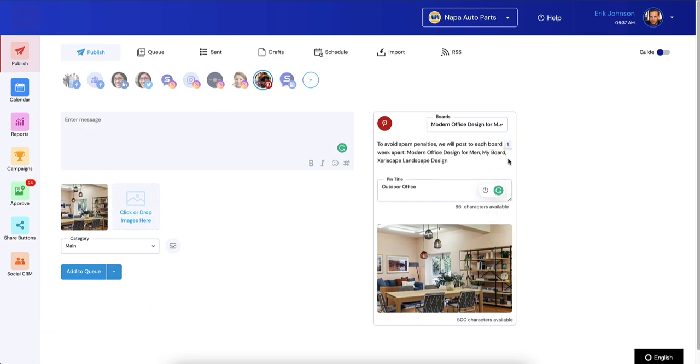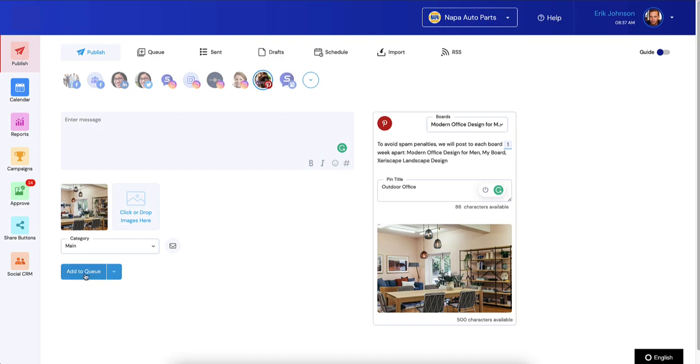Let's change this to 1 so my examples are a little more obvious. I think most of you are going to choose 1 because we're impatient. We've got business to do. So anyway, it's going to post to Modern Office Design initially. Then it's going to post in a week to my board. Then it's going to post to Xeriscape Landscape Design a week after that. So 1 week apart for each board.